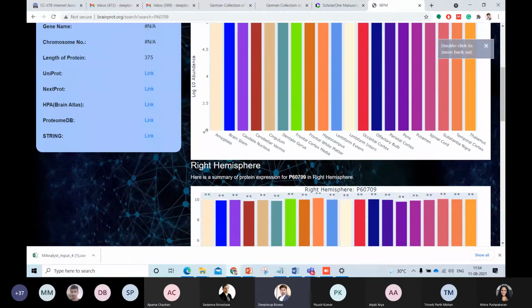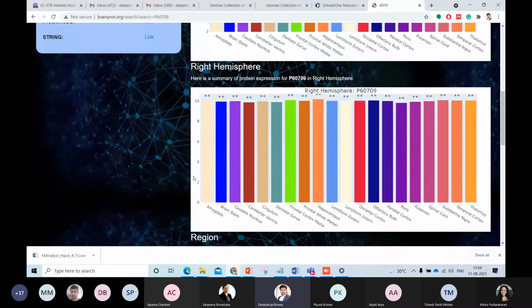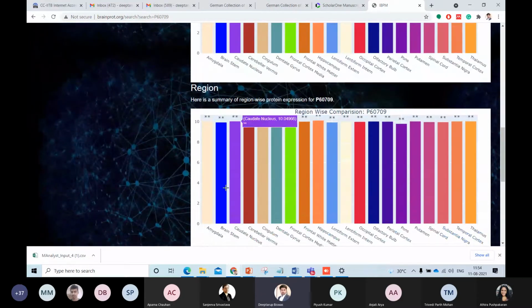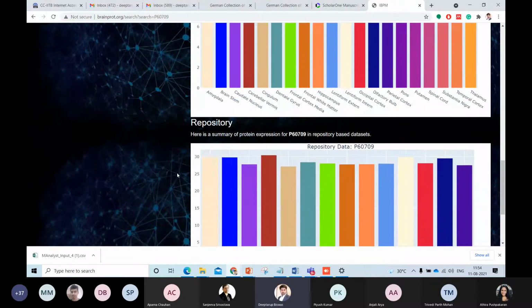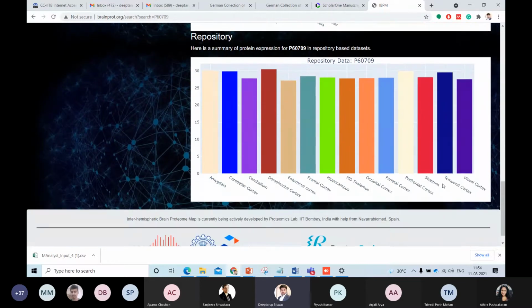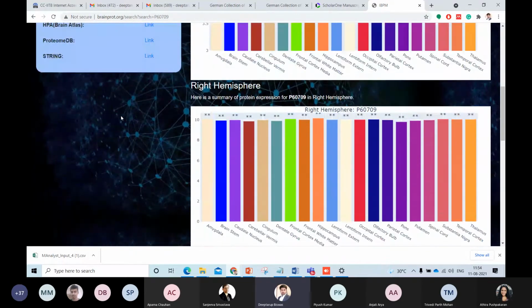As you can see, it shows how this protein appears in different regions and sub-regions of the left hemisphere, the right hemisphere, and even in the region-wise data. We have also taken some repository data to validate our claims. As you can see, actin shows almost uniform expression in different regions and sub-regions.